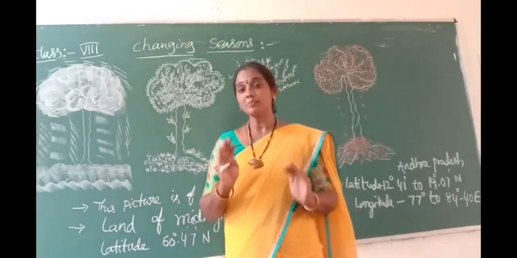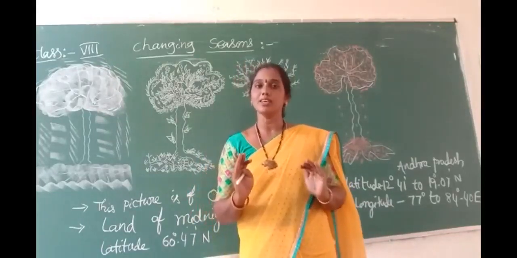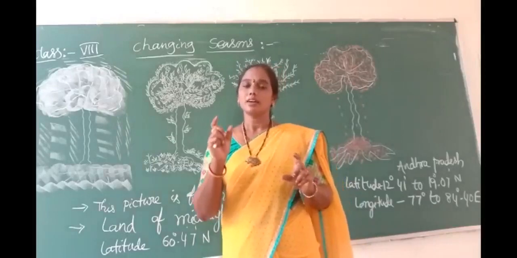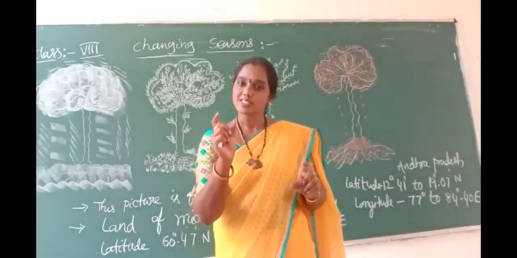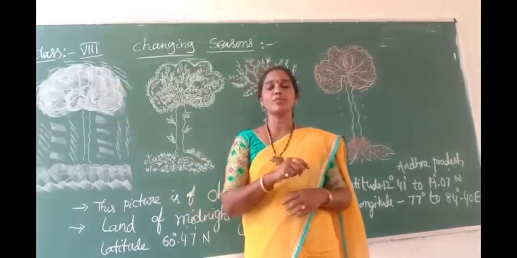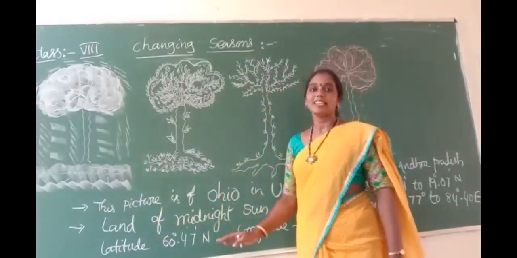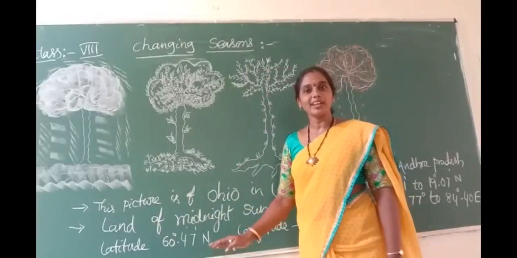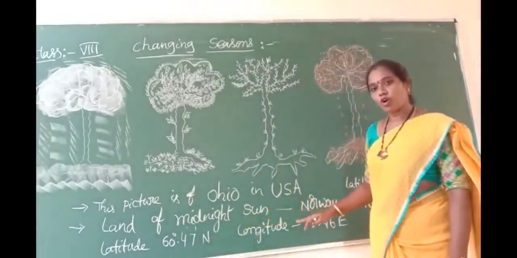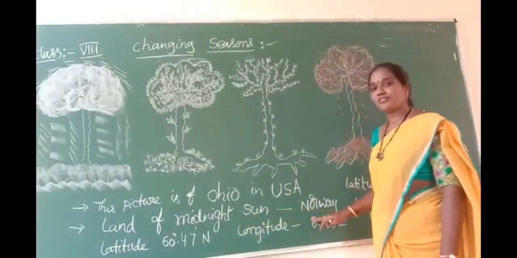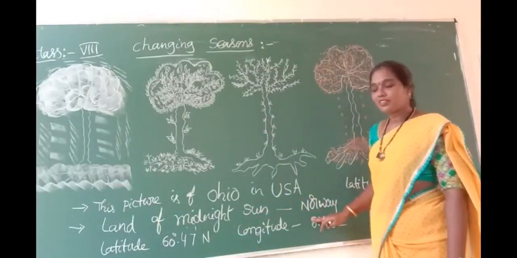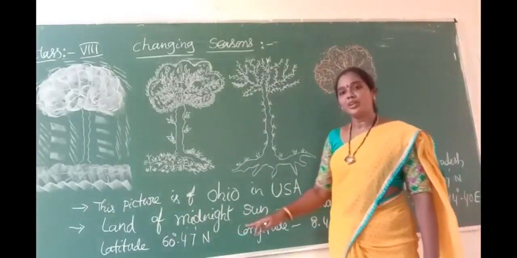I tell you, only in some places we see the sun at midnight also. That place we call the land of the midnight sun. Which place is called the land of the midnight sun? Norway. Norway is called the land of the midnight sun.